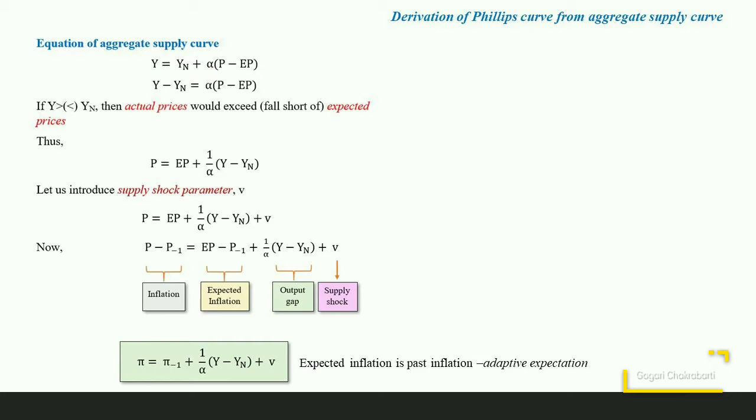Therefore, this can be rewritten as pi, which is inflation, is equal to pi minus 1, which is the past inflation, plus 1 by alpha into (Y minus Yn) plus V. Expected inflation is past inflation. So basically we have adaptive expectations in this model.